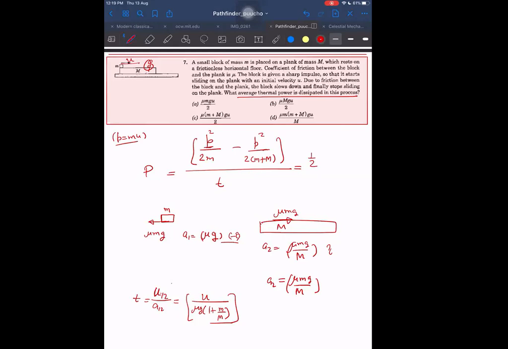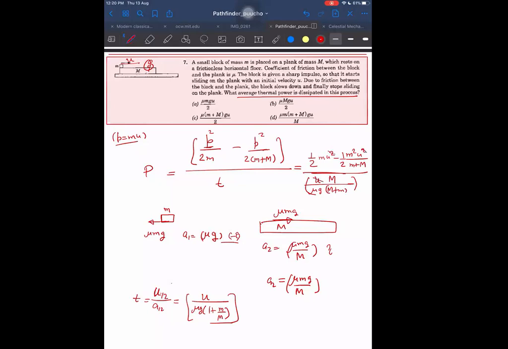Half of m into u square minus half of, I think I get m square into u square upon m plus capital M, divided by time. Time we are getting divided by this term here, which is u divided by mu g. Again, this thing is mu g into m plus small m, and here capital M will come. And this u will cancel one of the u's above. There are two u's here, u squared, so one u will cancel.